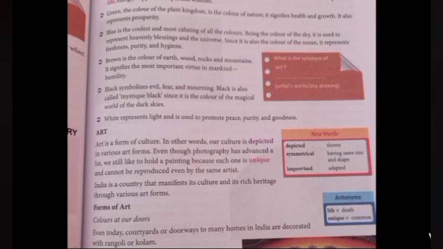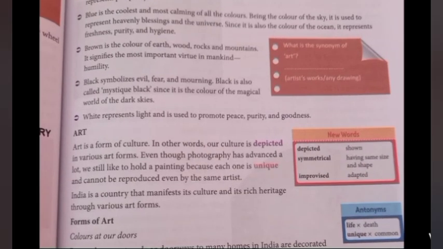And black symbolizes evil. Whenever it is dark, we fear, right? So black symbolizes evil, fear, mourning. When there is a death house, you can see a black flag on the posts. Mourning means crying for someone. Black is also called mystic black, since it is the color of the magical world of dark skies.